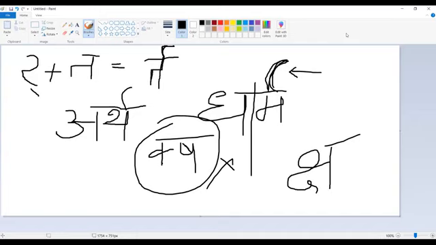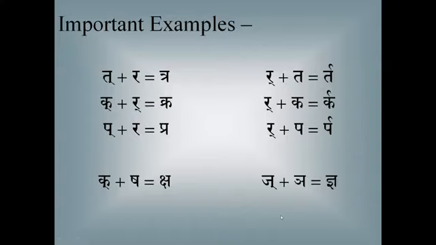Similarly, the other one also. What is the other one? Read, please.